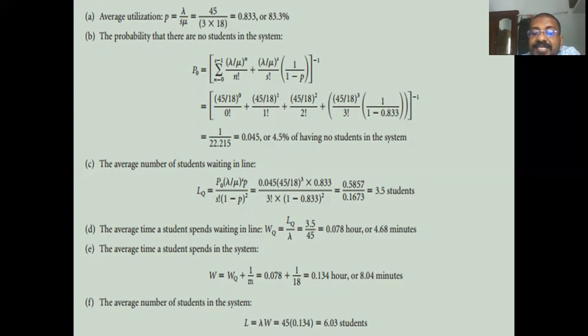The average number of students in the system is given by L equals lambda times W, which is 45 into 0.134, which is 6.03 students. So this is the way you should solve for a multi-server model.